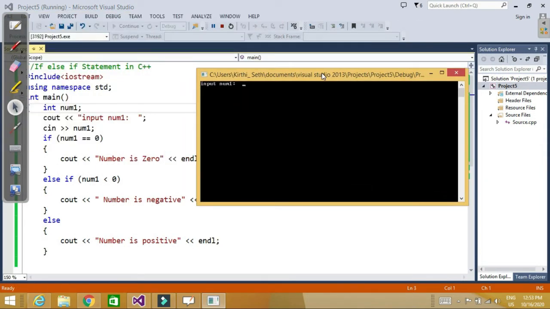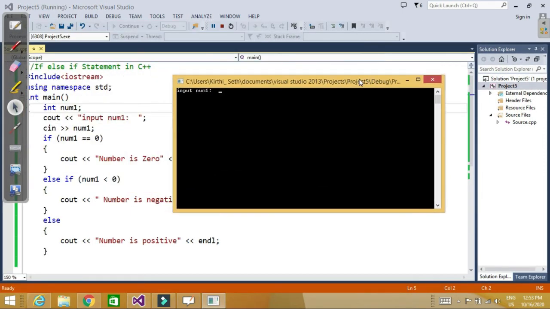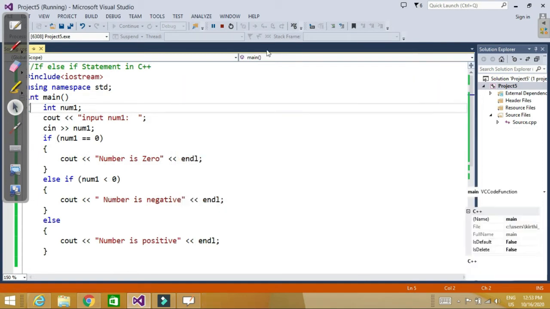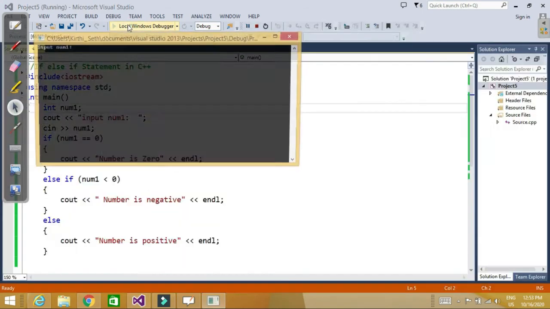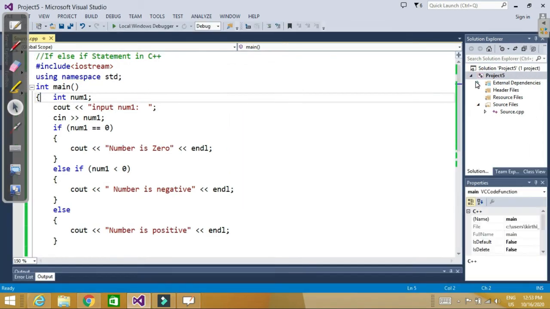See, now this is asking for input, let's say 0. Number is 0. So the first condition is true. If the first condition is true, it will give you number is 0. No other condition is checked. Now let's say a negative number, minus 3. Number is negative. Now let's say a positive number, 5. Number is positive. So this is how you can write if else if when you have multiple conditions to check. This is a kind of alternative for the nested if statement.